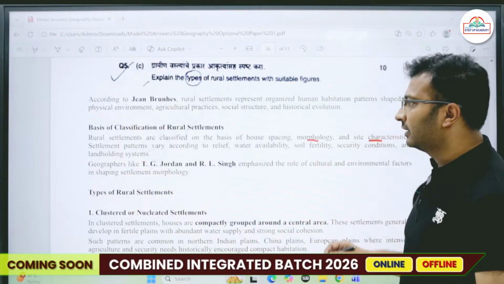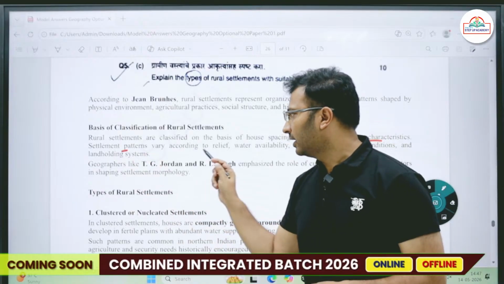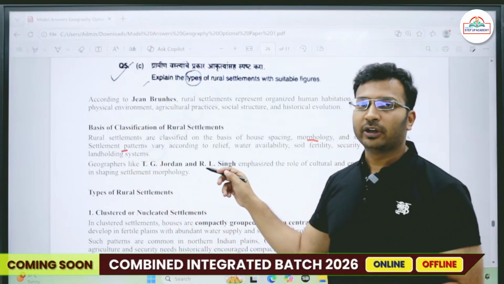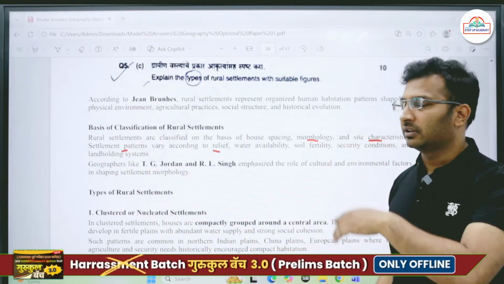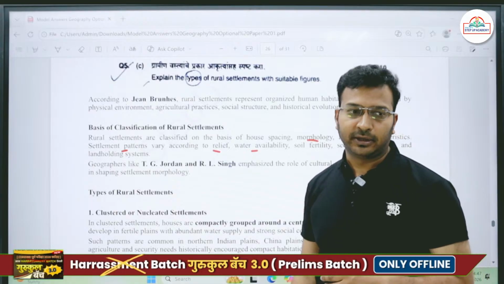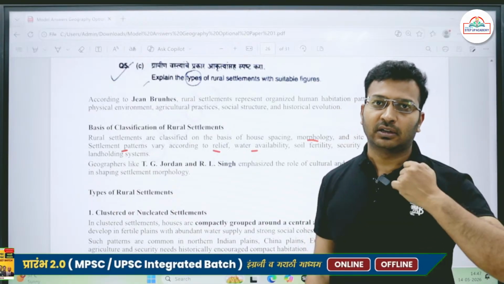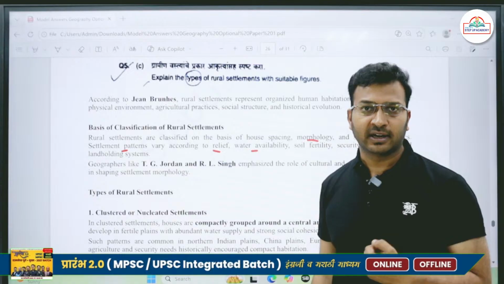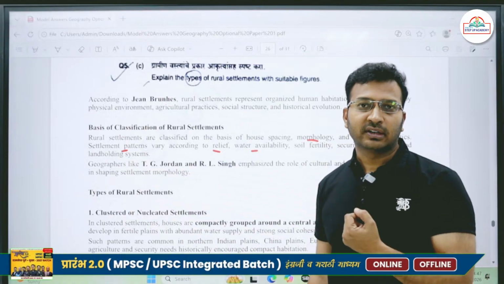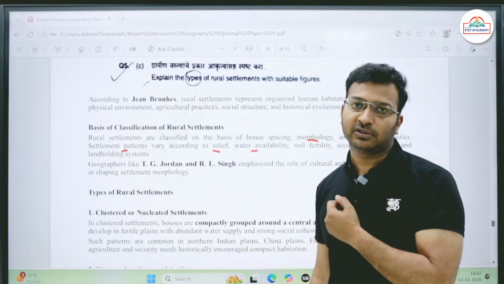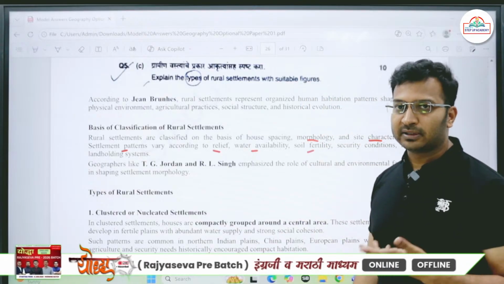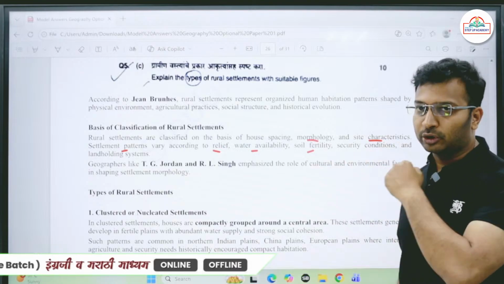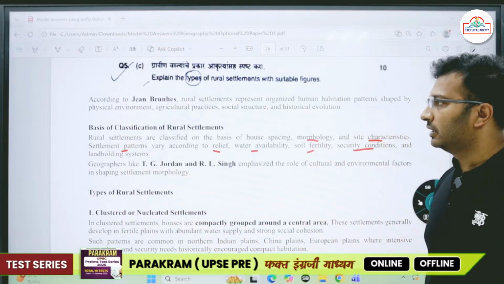Then site characteristics: settlement patterns also vary according to relief, that is the slope of the land, whether it is a plain area or a hilly area. Water availability: for example, in Rajasthan there is water scarcity, as a result of which the rural settlements there are dispersed. Then soil fertility also plays an important role, for example the plain areas I just talked about. Then security conditions and land holding.